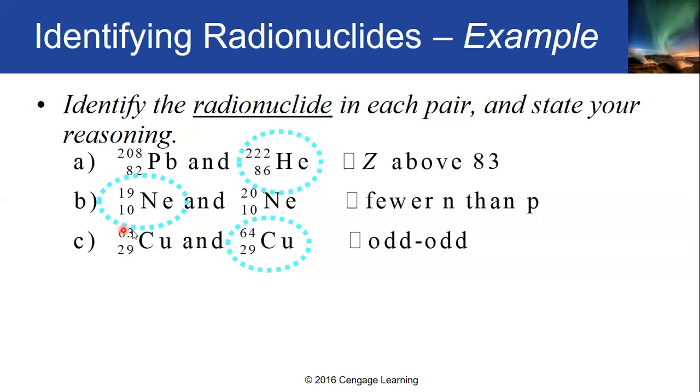Okay, 19 minus 10, 9, and the protons is actually 10. So 9 is less than 10. Okay, so I hope that is clear to everyone. 9 is less than 10. Ito kasi equal. 10 is equal to 10. Okay, yan kasi yun. Okay, in the last pair naman, you have 63 29 copper and 64 29 copper.